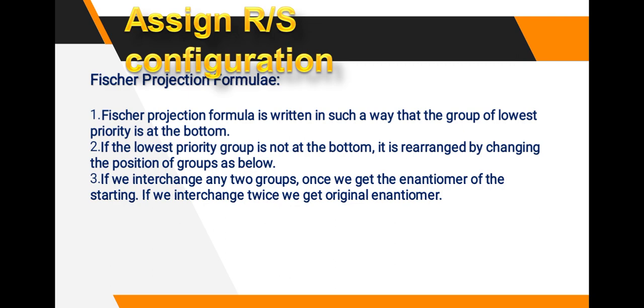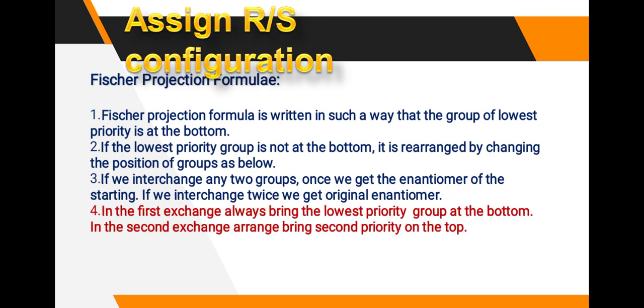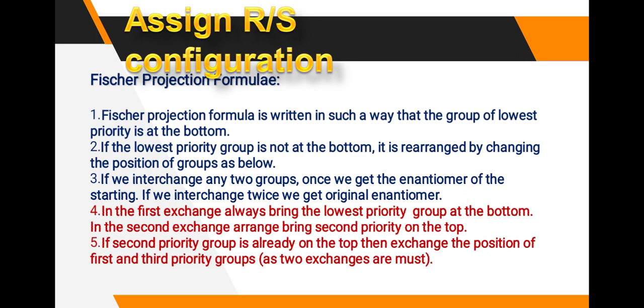If we interchange twice, we get the original. In the first exchange, always bring the lowest priority group to the bottom. In the second exchange, arrange the second priority group on the top. If the second priority group is already on the top, then exchange the position of first and third priority groups. These are the rules to assign the RS configuration.